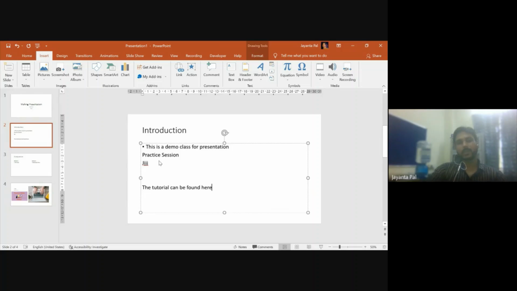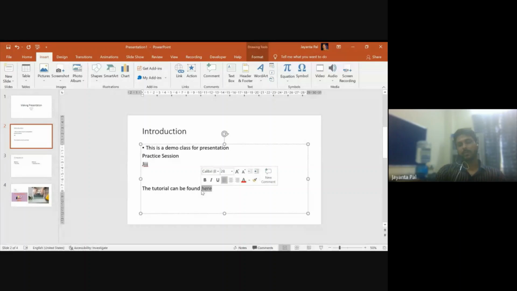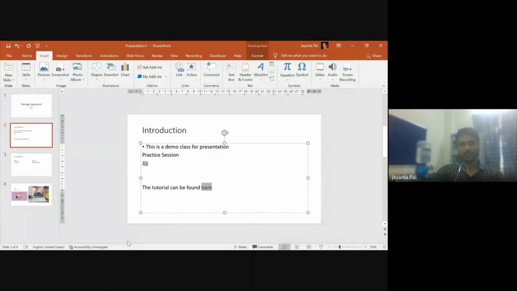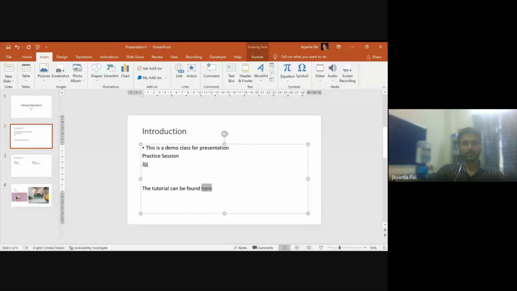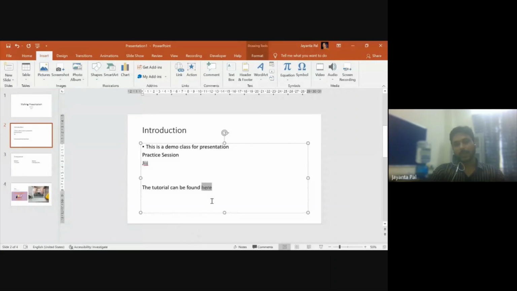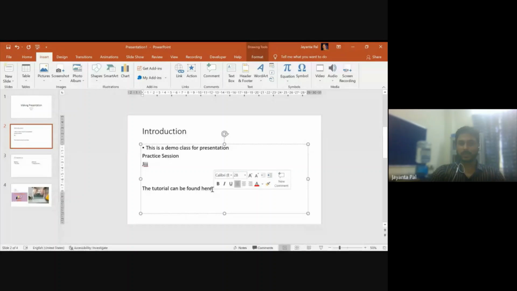Now, "tutorial can be found here" means I want to make this clickable, so that it will redirect me to a particular website, right? So let me insert an image. Ultimately we want to link a particular website to the text over here. So how do we do that?